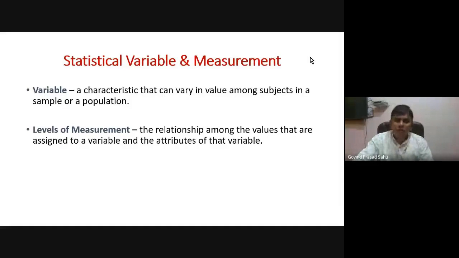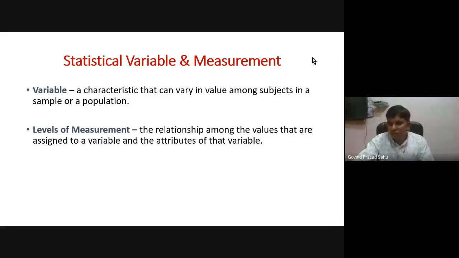This is one way we choose the type of data. The other is the objective of the statistical design, what we want to do. That objective will decide which type of statistical techniques we are going to use on our data. So these are the two very important aspects.